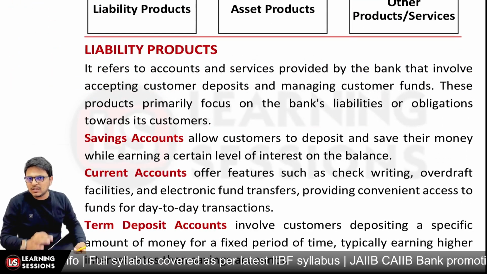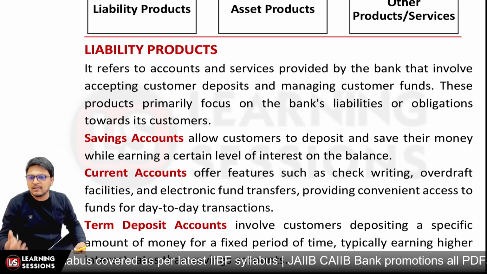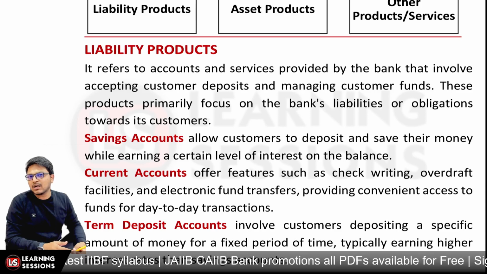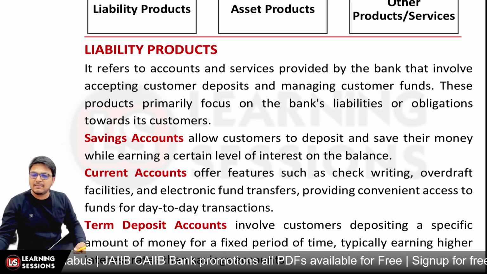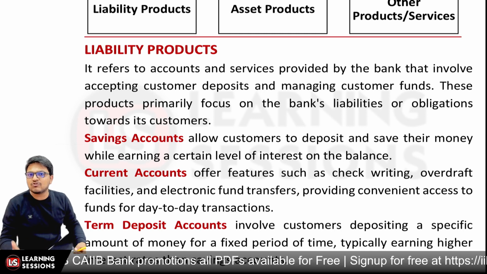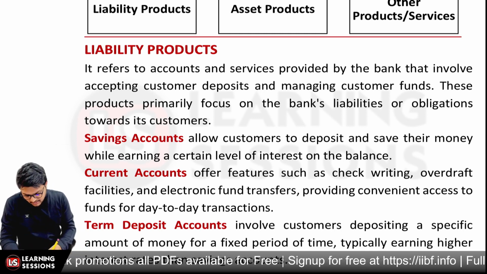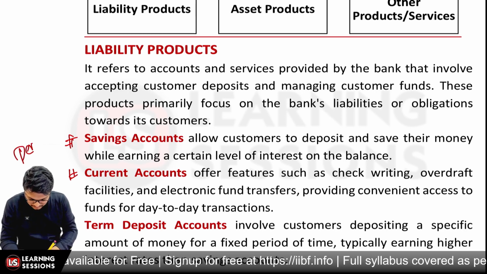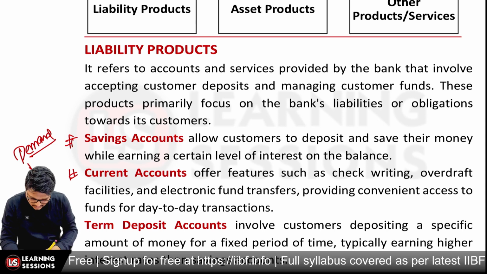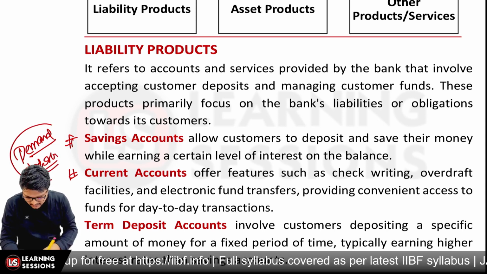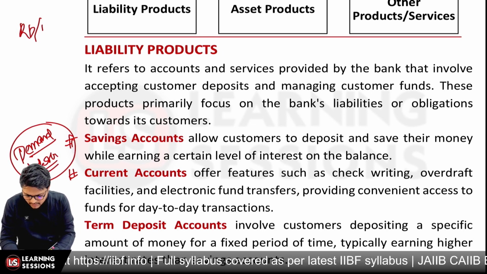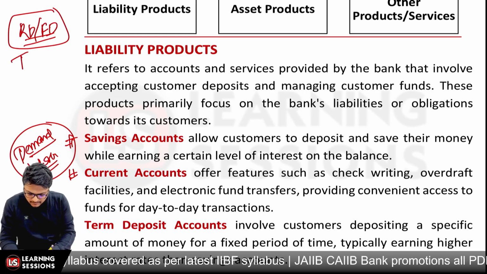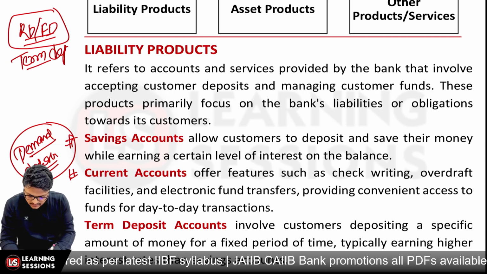Now you already know about the saving accounts and current accounts. There is nothing new in that, right? Basically, you allow the customers to deposit money into the accounts, and whensoever they demand, they can withdraw it. That's related to the saving account, and that is why it is said to be the saving account deposit. For the current account, it is said to be demand deposit. And when we're talking about the RD, which is recurring deposit, or the FD, which is fixed deposit, we say it to be term deposit.